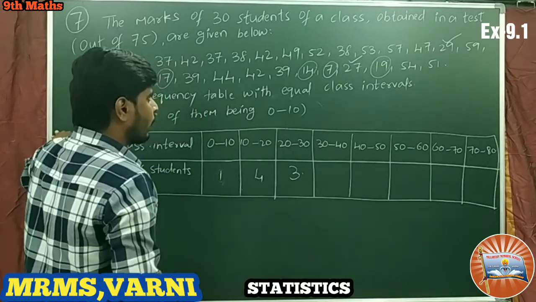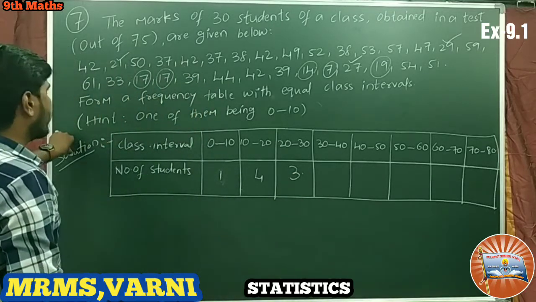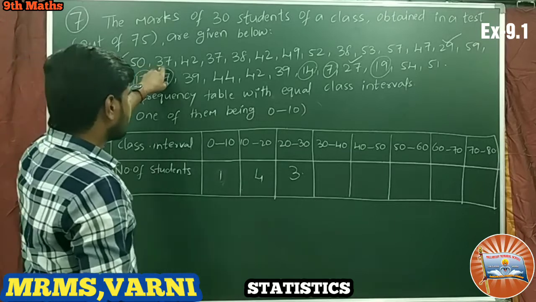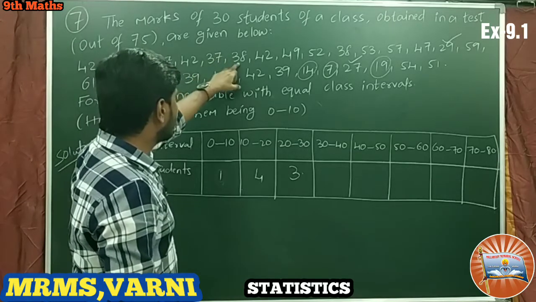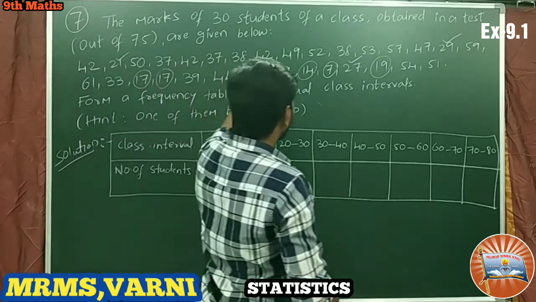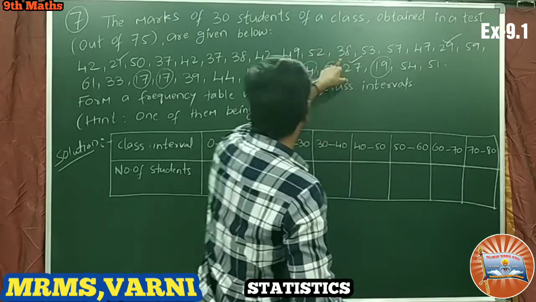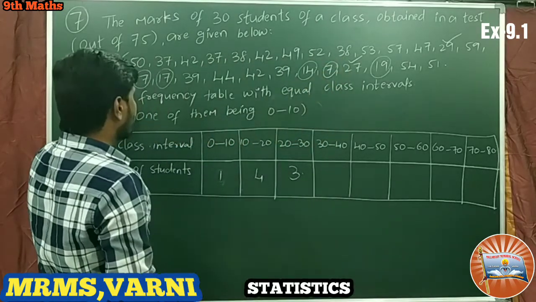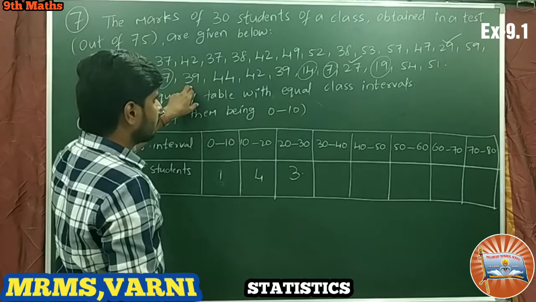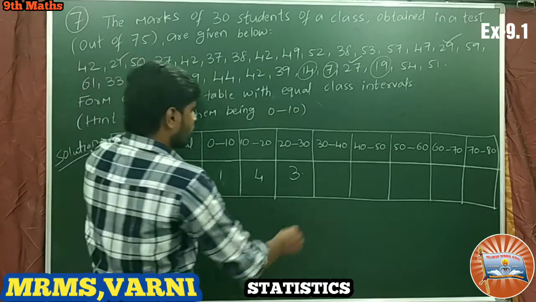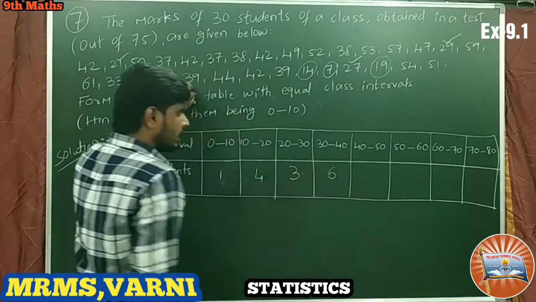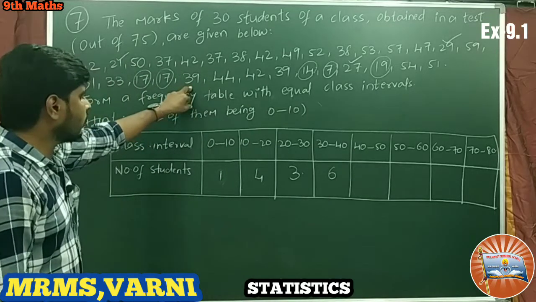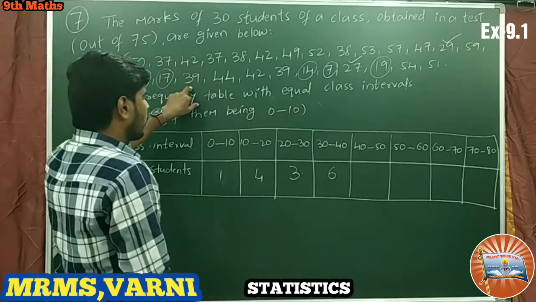Next 30 to 40. 1, 2, 3, 4, 5, 6 members. Between 30 to 40, 6 students are there. They got between 30 to 40 marks.